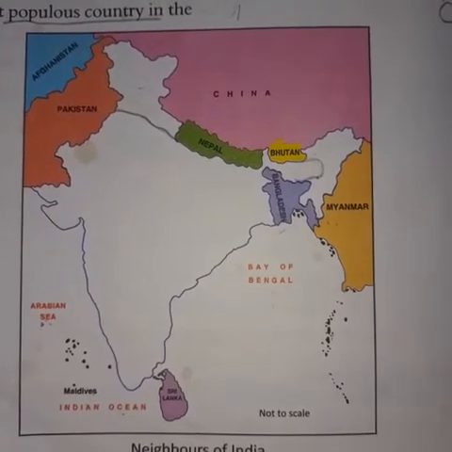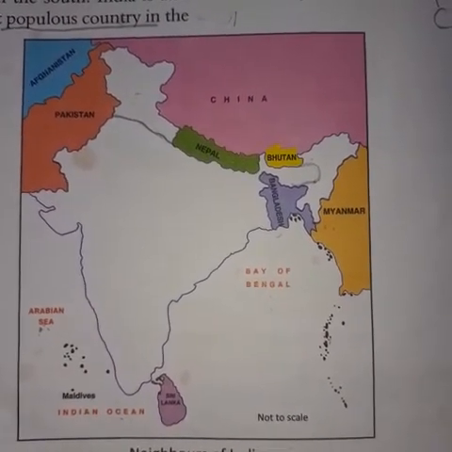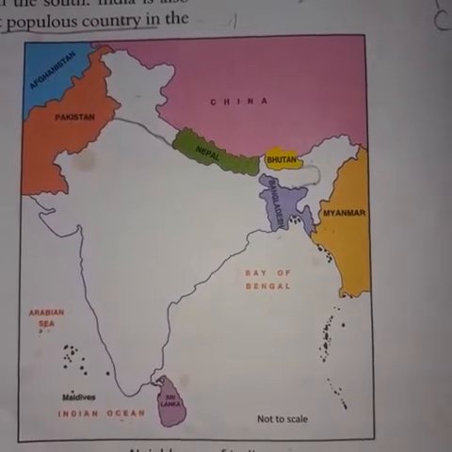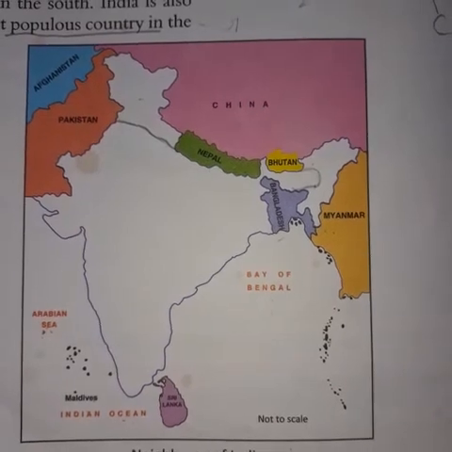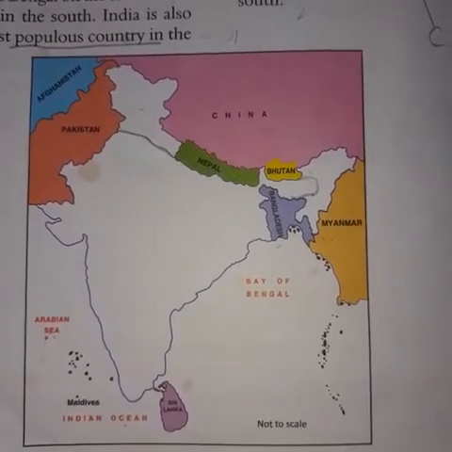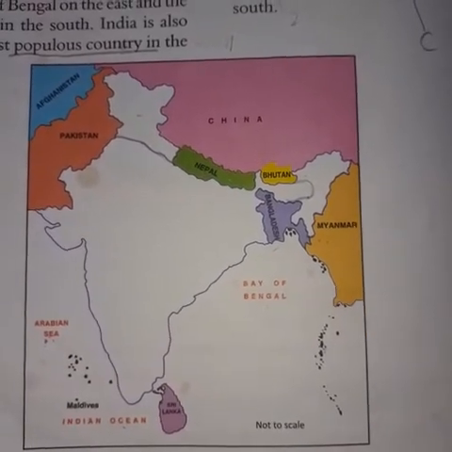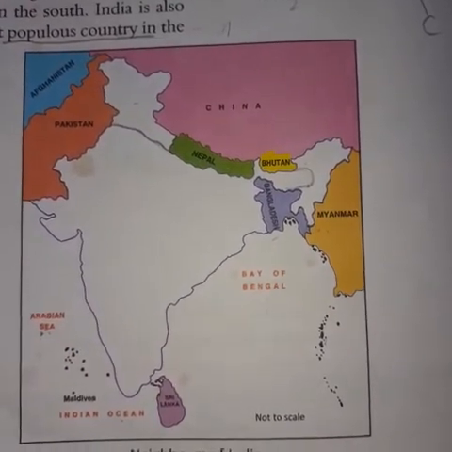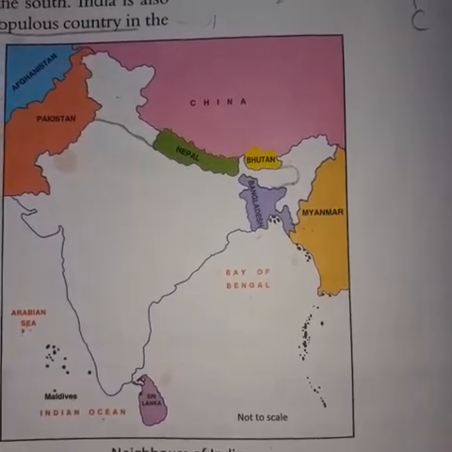We know that there are 7 continents in the world and India lies in the southern part of the continent Asia. It is so large that along with its neighbors it is called a subcontinent. Do you know what is the meaning of subcontinent? A subcontinent is a large area of land that is a part of a continent.